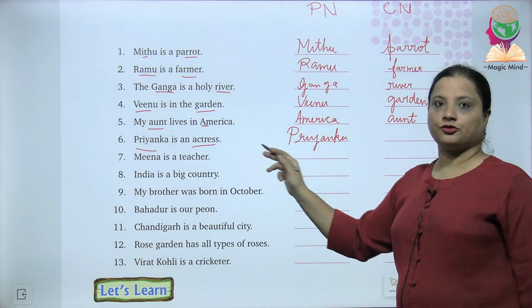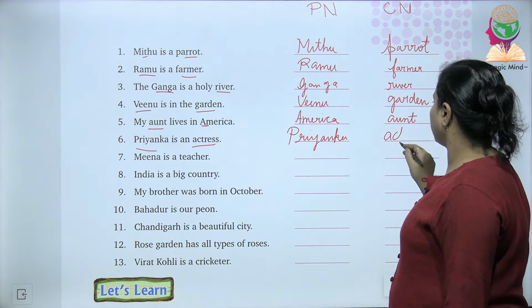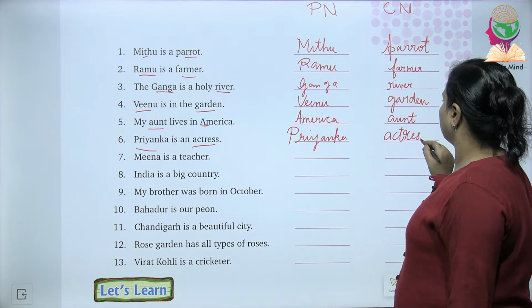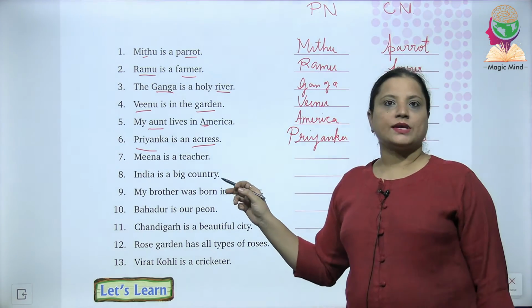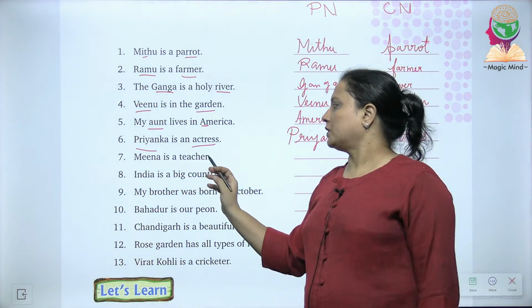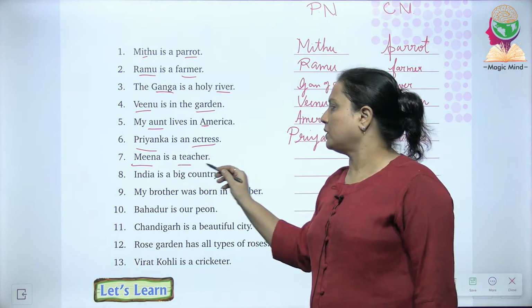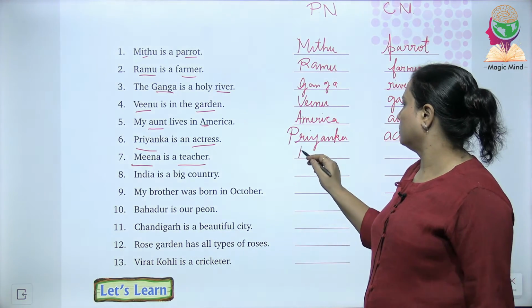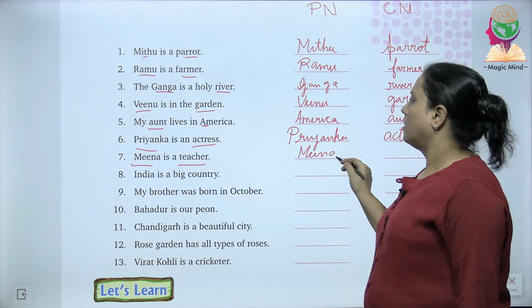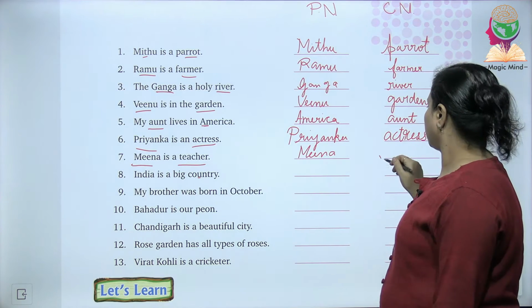And actress, what is actress? Actress is a common noun. Then the seventh one, Meena is a teacher. Now in this sentence again, Meena is proper noun and teacher is common noun.